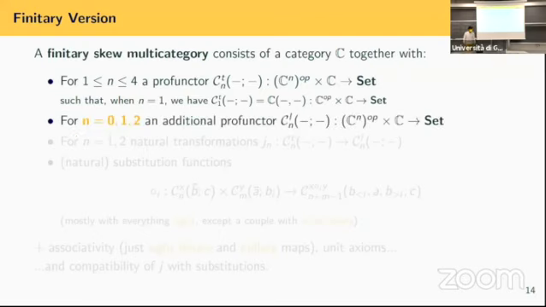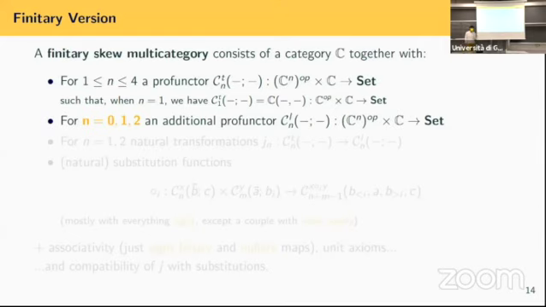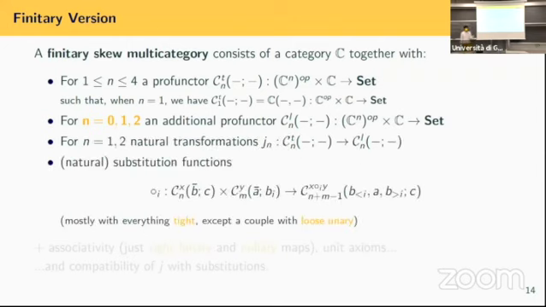And yeah, just let me notice that here, we start always with a category and the morphisms of the category will be the tight unary maps of our multi-category, not the loose ones. Then we will need to define also loose maps, but luckily we just need nullary loose maps, unary loose maps, and binary. We don't need actually ternary or fourary, which is quite nice because usually loose maps are a bit more complicated. And then we want J for just the ones that we have in common.